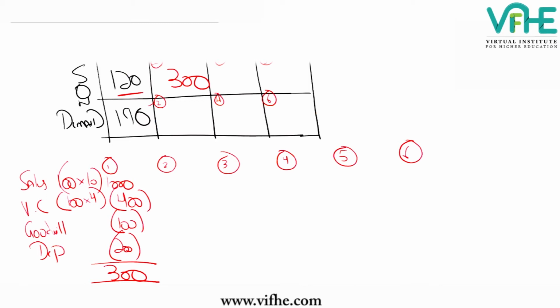So again, the calculation would be similar. That is 100 multiplied by 10 will be 1000. So it's the same revenue, and once again the cost will be the same as well, 400. And because whether you turn back 80, 90 or 10, the goodwill charge remains the same at 100, and the depreciation of the small van is 200.